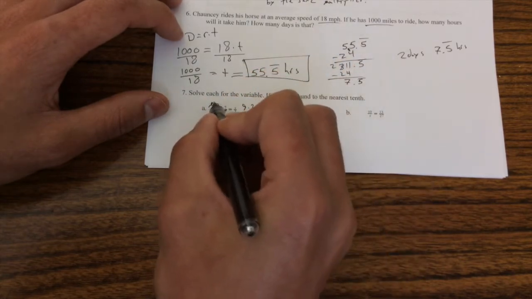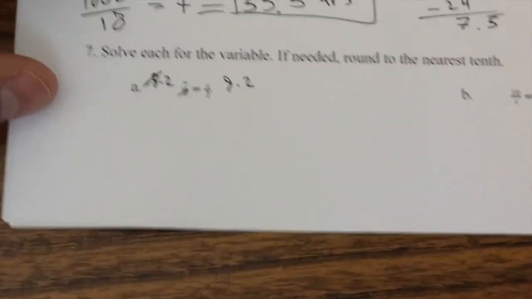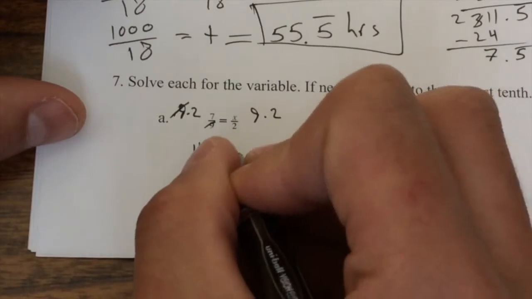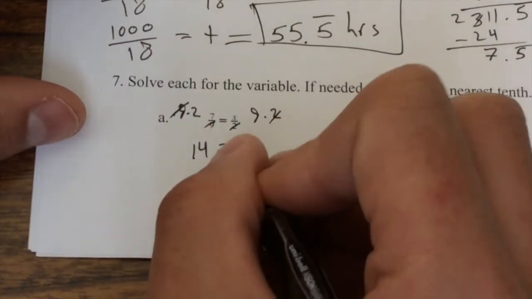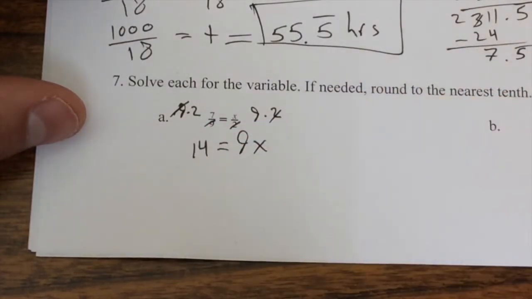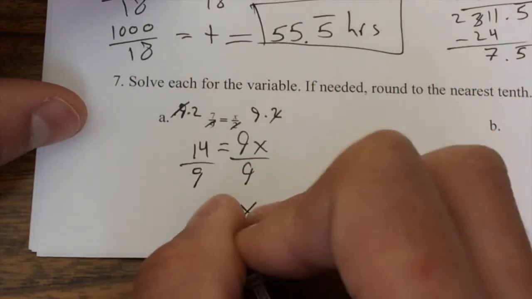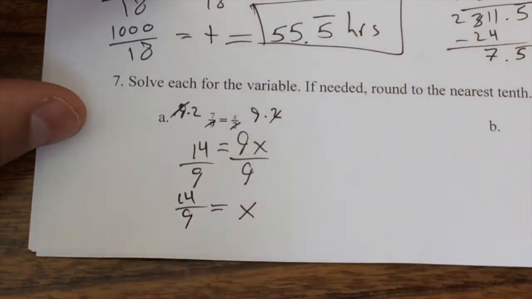On the left side, the 9s cancel out. That leaves me with 2 times 7, which is 14. And on the other side, the 2s cancel out, and that leaves me with 9x. Now I can divide both sides by 9, and x equals 14 over 9.